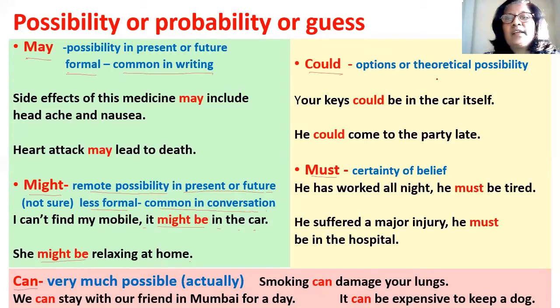Could expresses theoretical possibility or options. So if you say your keys could be in the car itself, so there's a possibility of keys being in the car. He could come to the party late. So there's a possibility that he could come to the party late. So there's an option that he can come late.